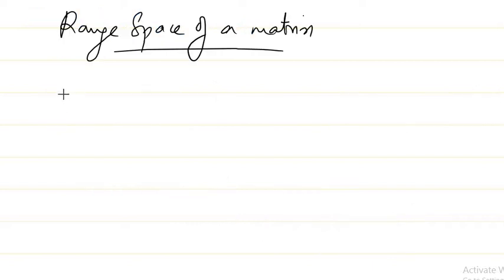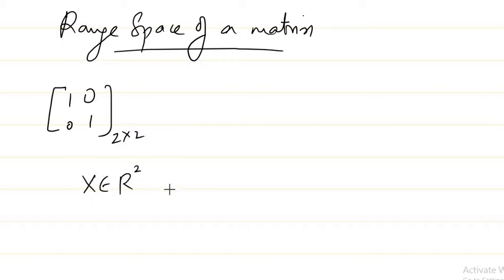So suppose you take, say, the matrix 1 0 0 1. It's a 2 by 2 matrix. If you take an x from R2, usually we denote the elements in R2 by ordered pairs, but I'm going to represent this as a column vector.